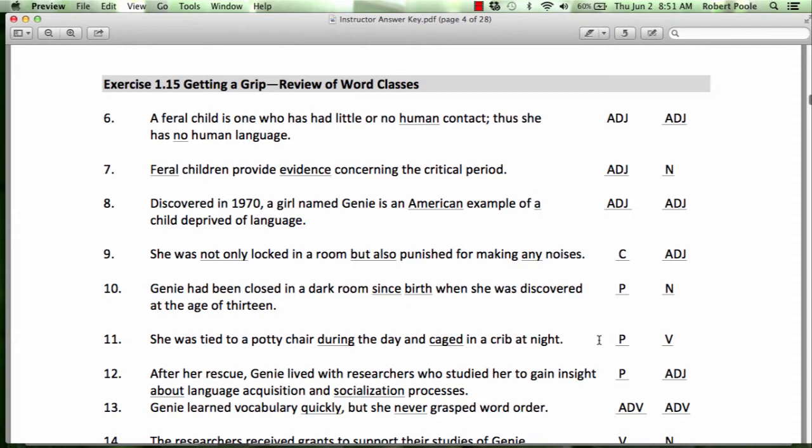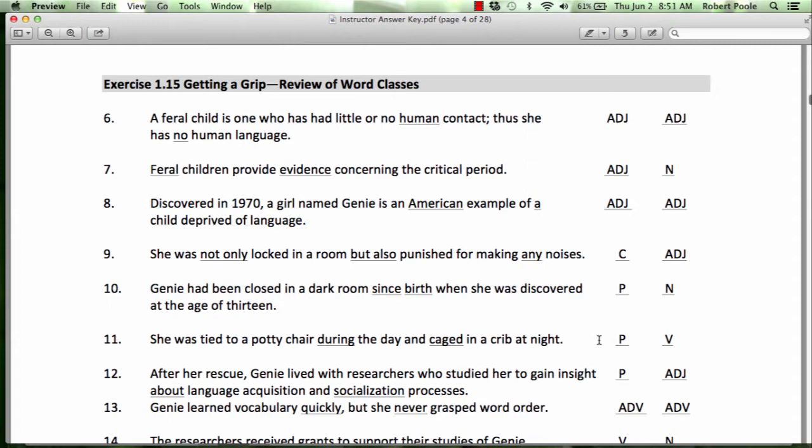We know the is always an adjective. It substitutes just fine in that position. Whereas, let's take an adverb, very or quickly. Has very language? Has quickly language? No, those substitutions do not work, while the adjective substitution does work. So in 7, what kind of children? Are they loud, noisy, happy, fun? No, they're feral.